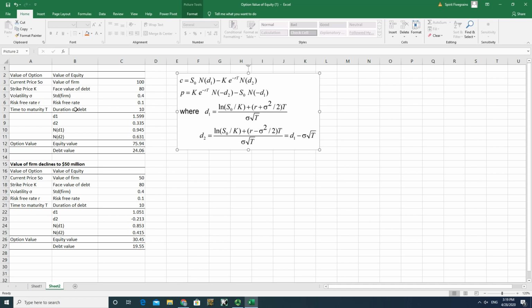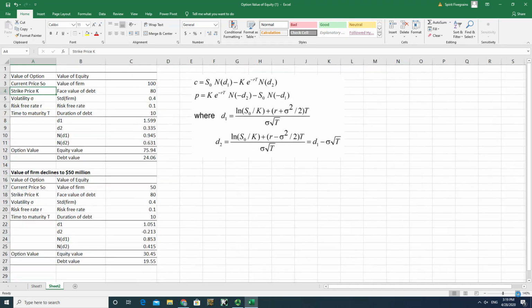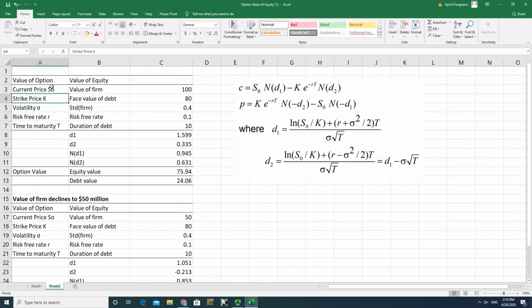So here, let's take a look at a spreadsheet. This is the spreadsheet that I developed for you to estimate the value of the equity. And in the left column, you see the variables defined within the context of a call option. S0 is the stock price, K is the strike price. Let me make this a little bigger. The standard deviation measures the volatility of the stock return, and then the risk-free rate as well as time T. So those are the five variables in the context of option valuation.